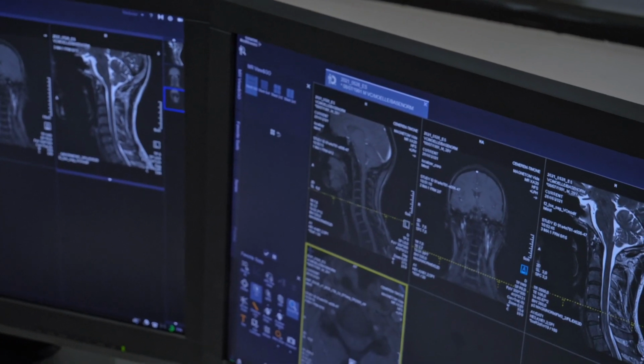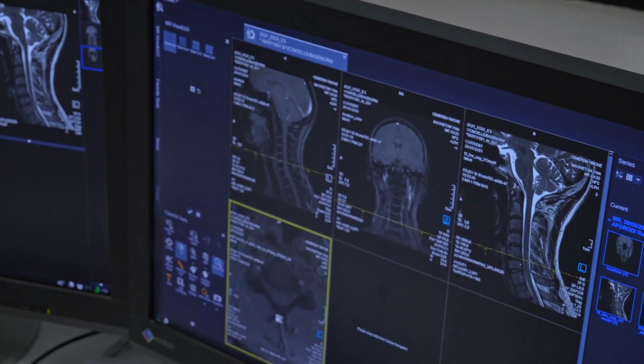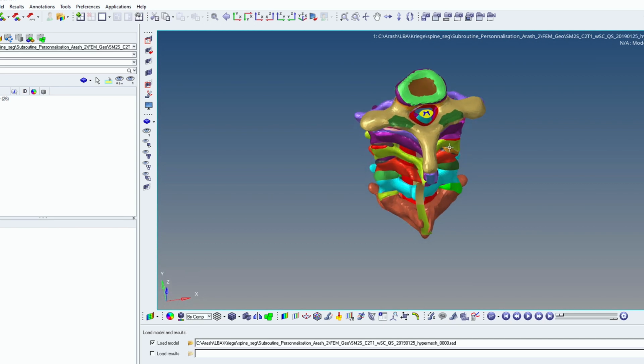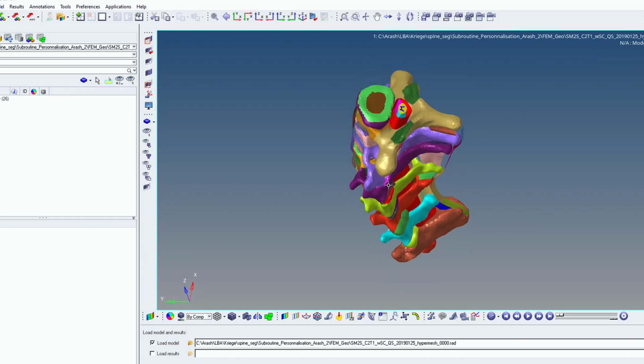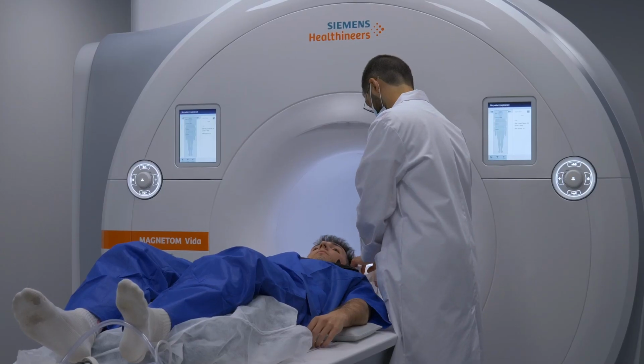The second part of my project is employed in the field of biomechanics and finite element simulation. In finite element modeling, we divide the structure into smaller blocks, which we call finite elements, and we assign mechanical properties to these elements. It is particularly useful in simulating impacts and accidents. Now, we have standard models of the spine. However, in this project, we want that model to match the anatomy of our player, and that's where we use the MRI images of the rugby players to personalize our model.